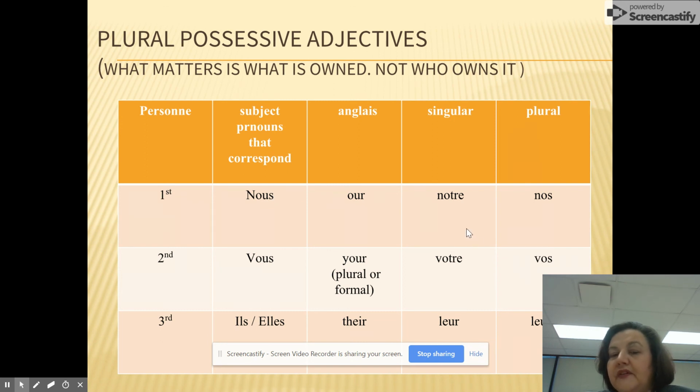Our first person possessive adjective is notre in the singular, and nos in the plural. The subject pronoun that corresponds is nous, and notre and nos are the two ways of saying our. Second person plural: you have learned the subject pronoun vous.